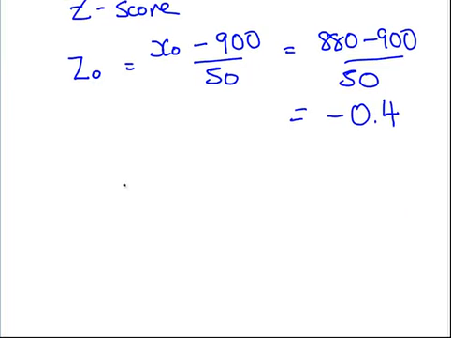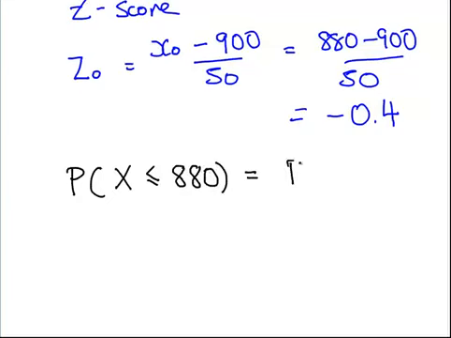So the probability of x being less than 880 is equal to the probability of z being less than minus 0.4.